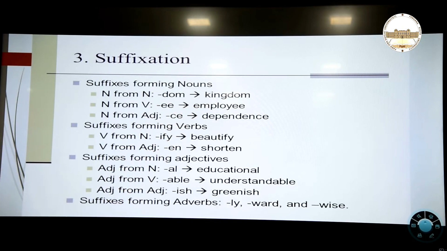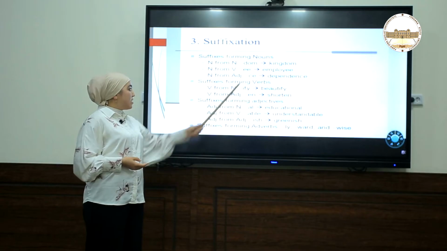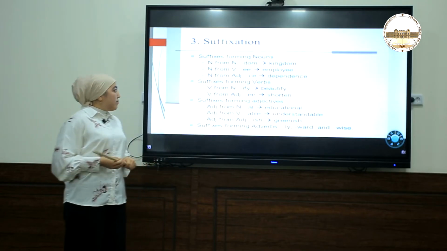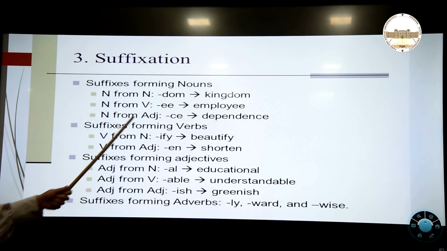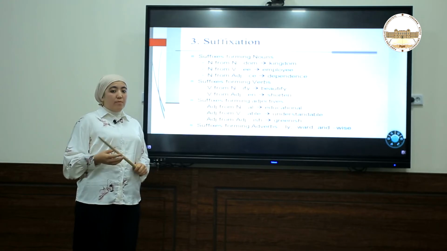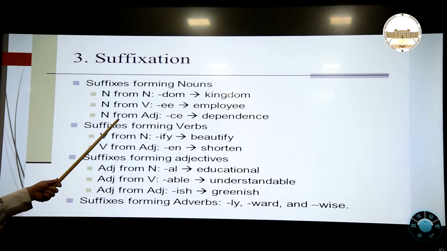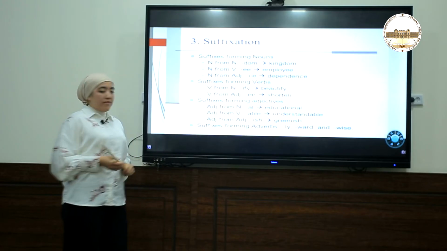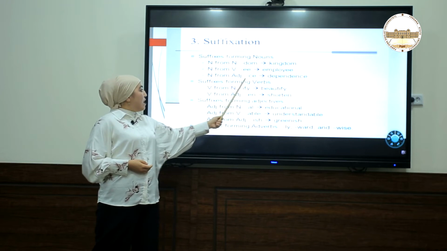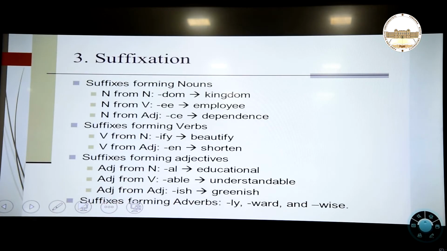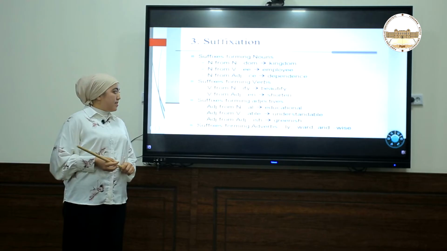Kingdom is a place where kings can live. For that reason, a new word can appear here. Next one is noun from verb. With the help of the word employ, we are creating another noun, employee. Noun from adjective. From the adjective, we are creating a noun. Here, dependent is an adjective, but with the help of the suffix ence, we are creating the noun dependence.